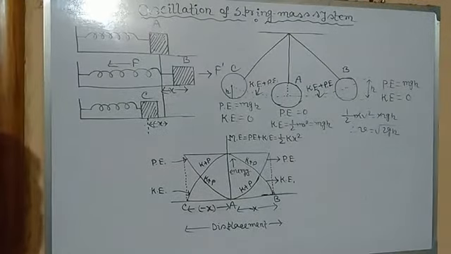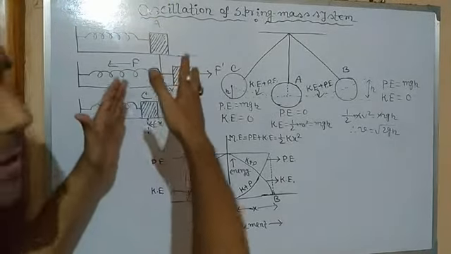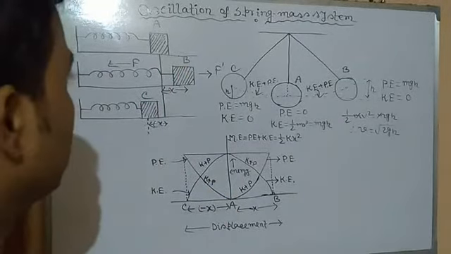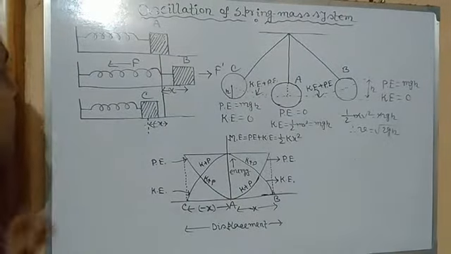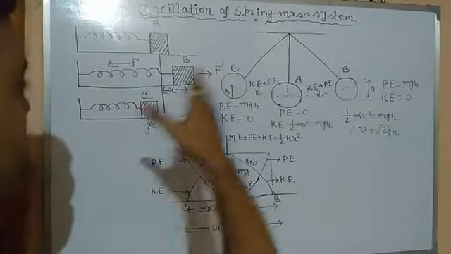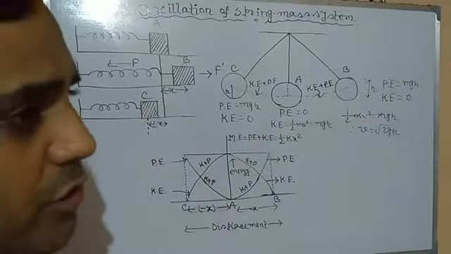In the previous diagram, we have already seen that a block, when initially at rest, that is at equilibrium condition, has its total energy zero. Its potential energy is zero, in ideal condition. Then by applying some external force, when we stretch it or compress it, it will try to restore its original position.